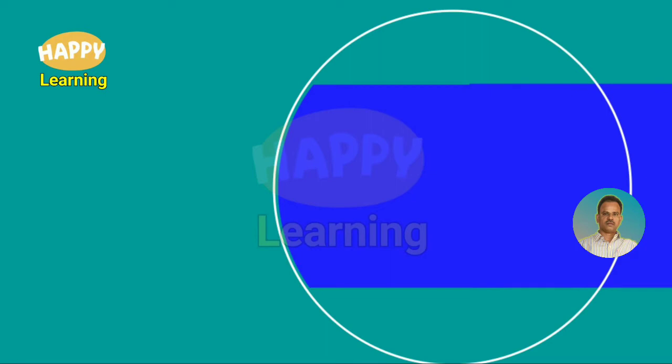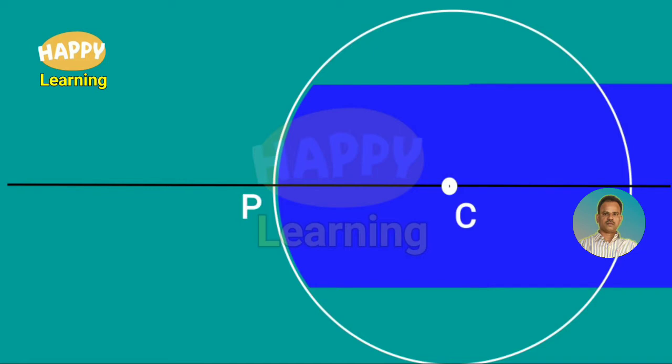If you extend the curve, you can find one circle, and the center of this circle is the center of curvature. And the midpoint of the curved path is called the pole and is represented by P.